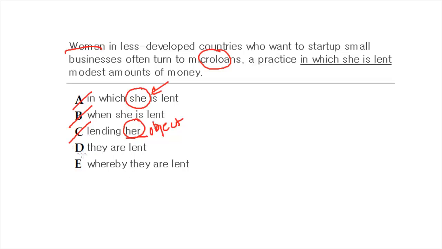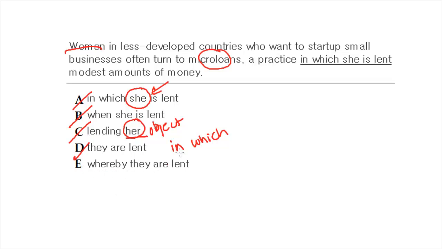What about D? D says a practice they are lent modest amounts of money. So this one sounds terribly wrong, but I think you could fix this one a little bit in some way. So let's see. A practice, if they did maybe in which, okay, a practice in which they are lent money, modest amounts of money. So I think that actually fixes that sentence, but D is not that, right?